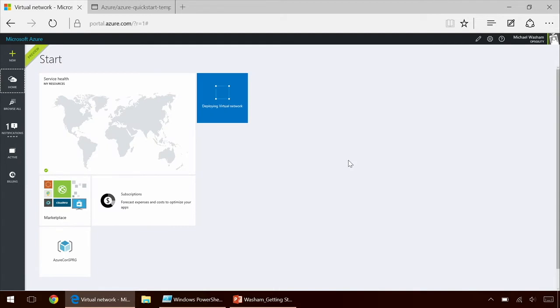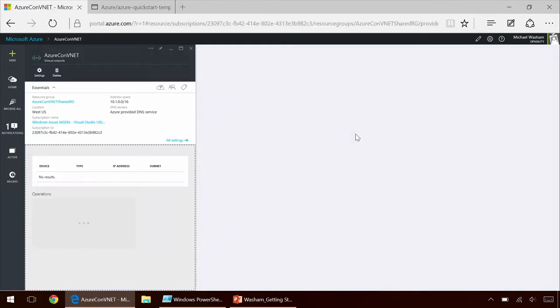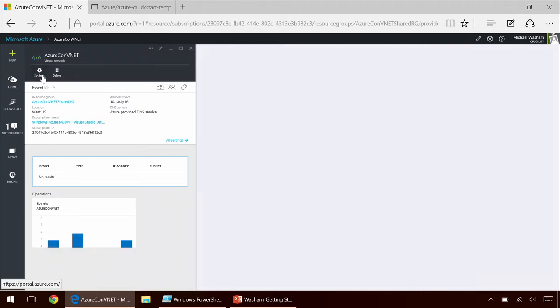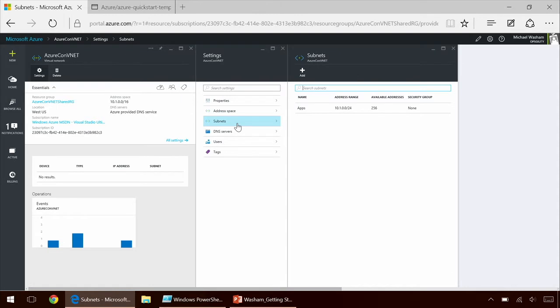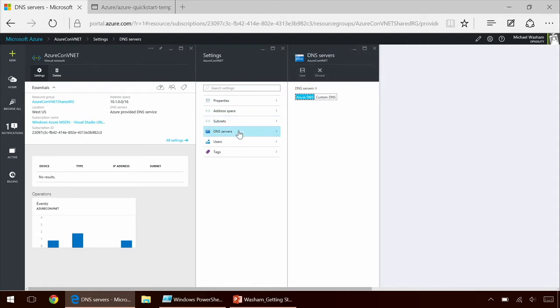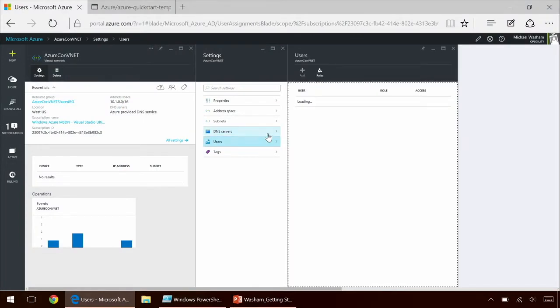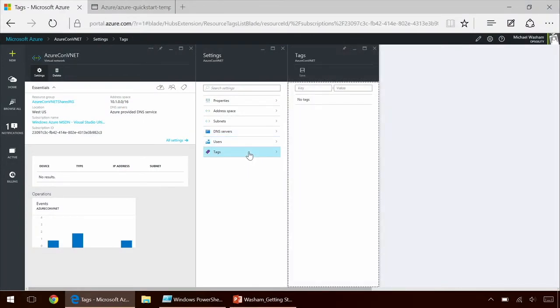And now Azure is actually creating and deploying the virtual network. Now that the virtual network is created, all we need to do to add additional address spaces or subnets is click the Settings button. And you can see that we can go ahead and add additional address spaces, add additional subnets, and we can even add DNS servers. And what a DNS server does with a VNet is whenever a resource like a virtual machine is deployed to a virtual network and a DNS server is defined, it will automatically be assigned to that resource whenever the virtual machine boots up. And we can also define who can manage this virtual network using role-based access control. And we can also tag this resource so we can let other users in Azure know whether this is part of a dev test environment or whether it's tied to a specific cost center.